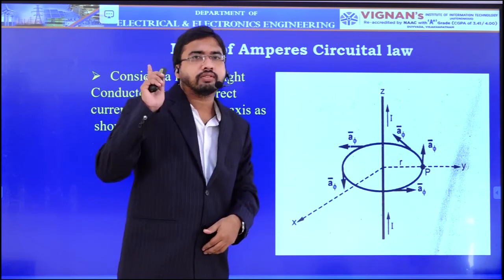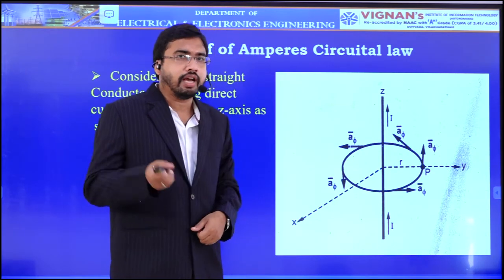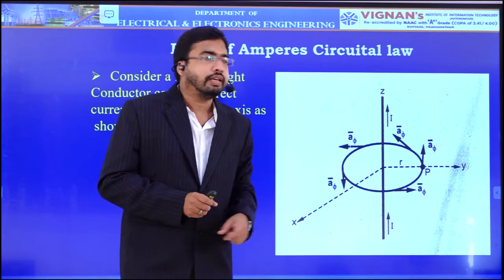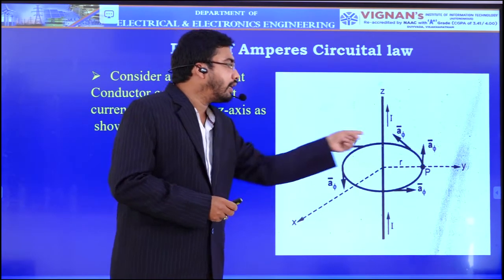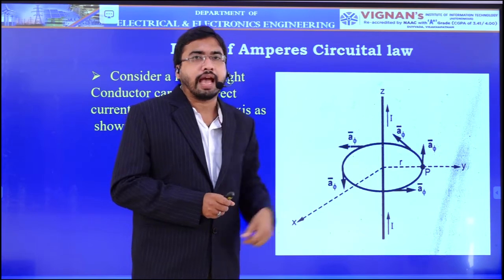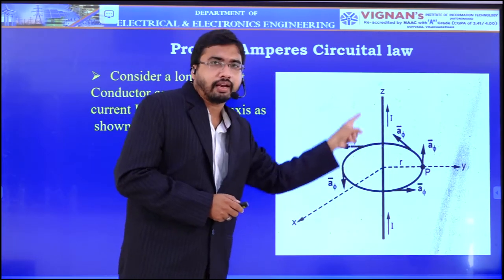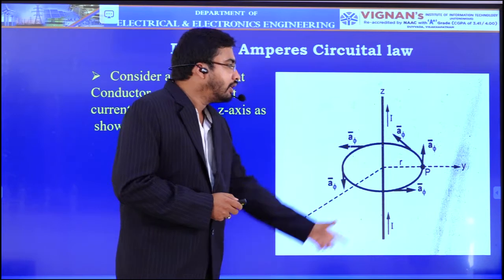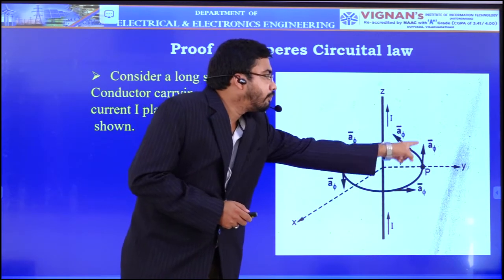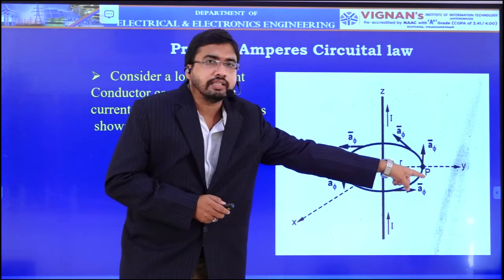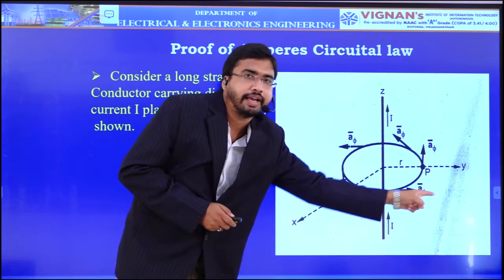Similarly, in Gauss law, we will consider a surface called as Gaussian surface, where we are going to apply that Gauss law. Here also, to apply Ampere's law, we need to consider a separate surface called as Amperian path. Okay, consider this Amperian path around this long conductor. See this Amperian path, here we can observe that the magnetic field intensity is tangential to this path. So we are representing a phi direction.